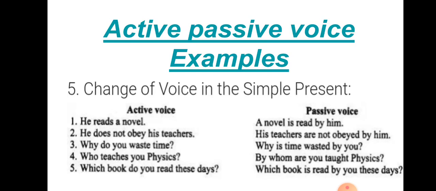He does not obey his teachers. Now it is again in simple present tense, but the sentence is in negative form. So here according to the rules we will first write the object. Here the object is his teachers. Then the to be verb form, are.